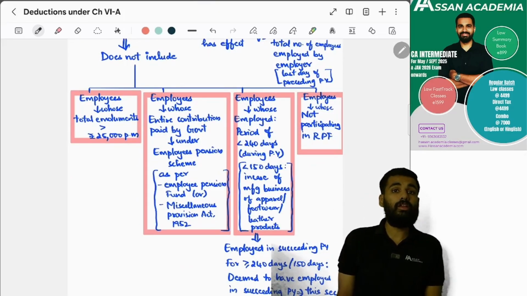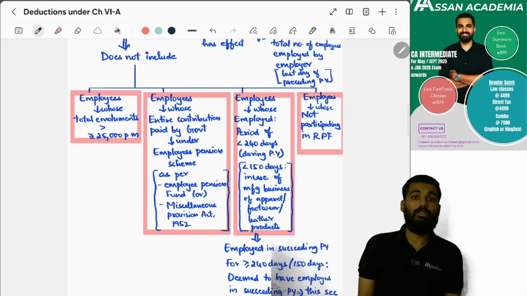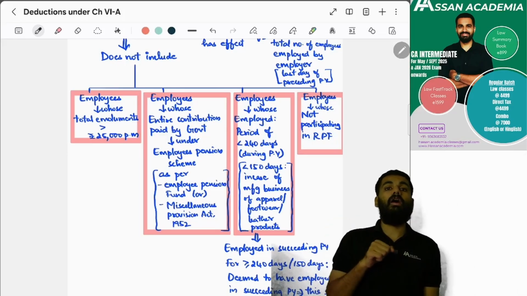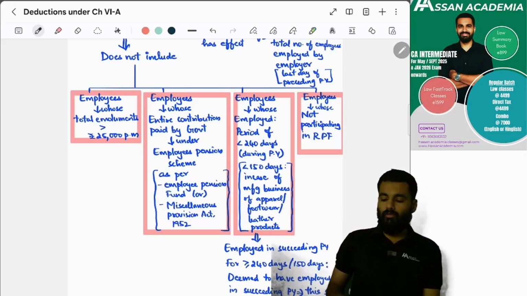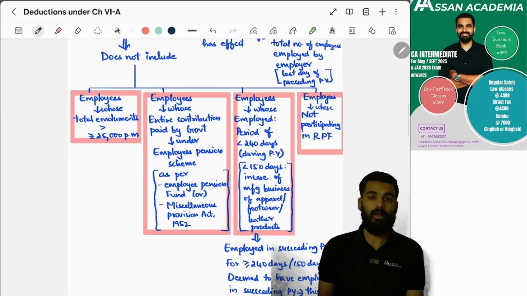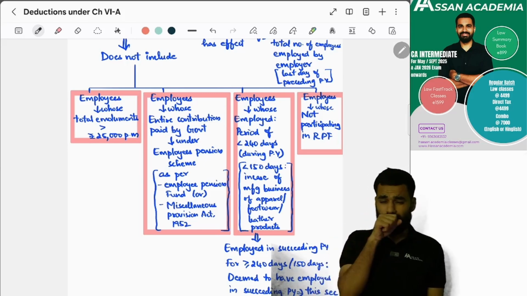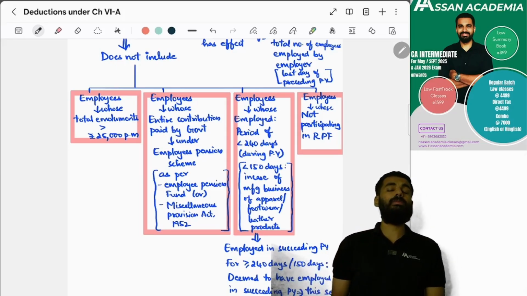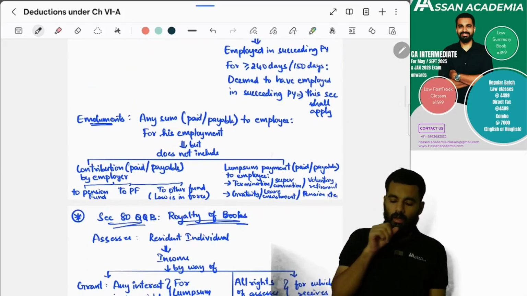Up to 25,000 rupees per month. Yes or no? Yes. And also they should be working in this place for how much? Minimum 240 days. But if it is manufacturing of apparel, footwear or leather products, 150 days is sufficient. And they should be participating in the recognized provident fund. Yes or no? Yes.